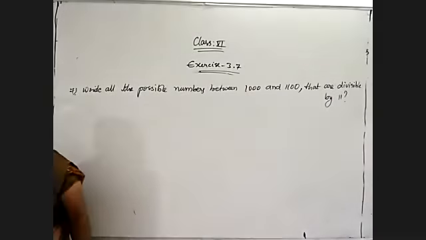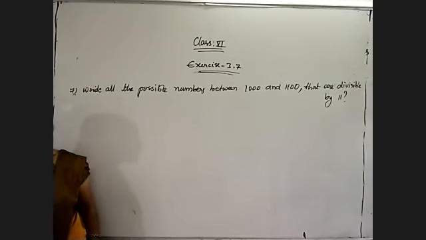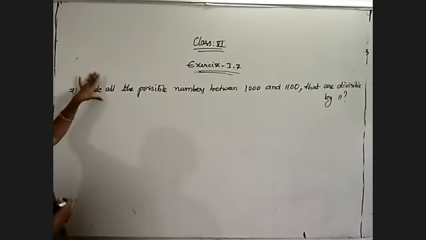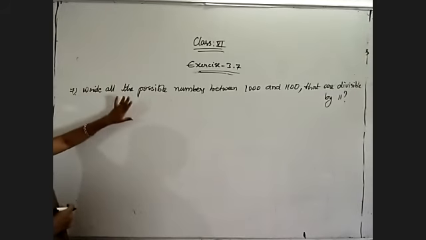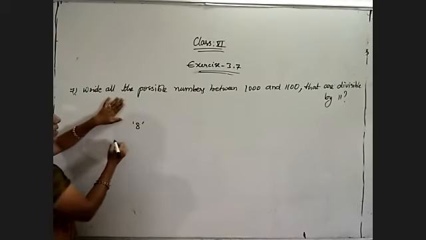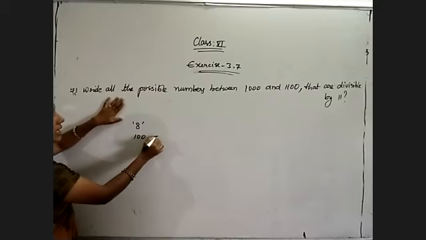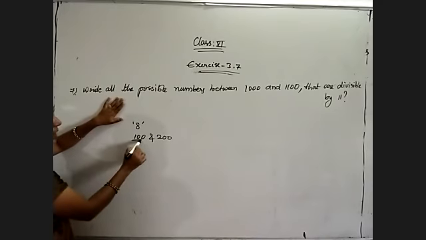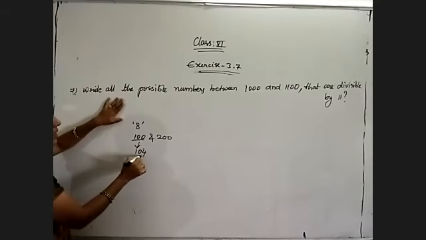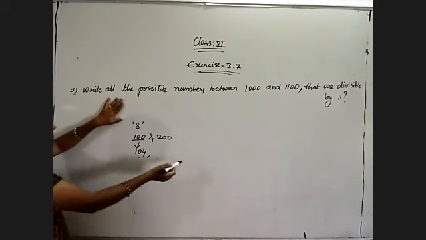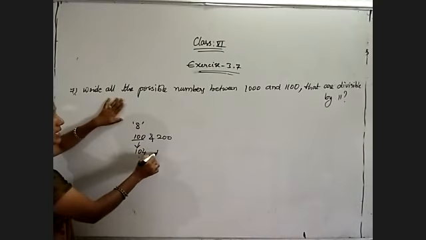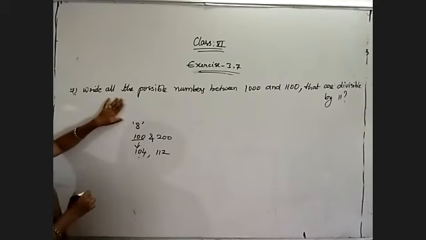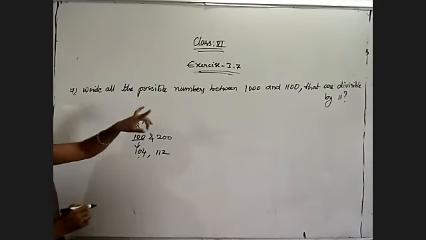Between means we must write from 1001 onwards. Just observe, as I told you before, the numbers which are divisible by 8 between 100 and 200. We have listed some of the numbers. How did we do that? First of all, we found the smallest number which is divisible by 8. After that, just by adding 8, we write the remaining numbers. 104 plus 8 is 112. Here, instead of 8, we must take 11.